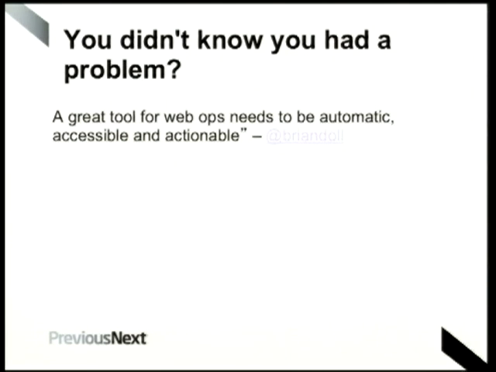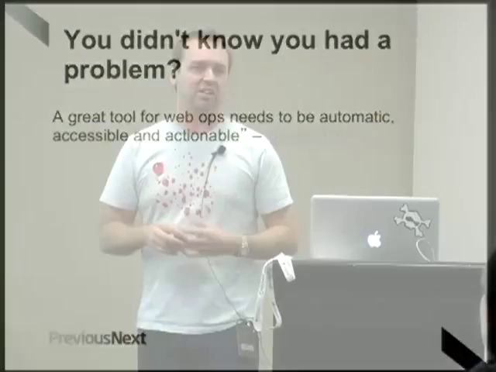So we're talking about developers and systems administrators, but the same applies if you're performing both of those roles, then you need a tool that's going to give you that same benefit. So automatic: all those manual processes you want to basically automate as much as you can, so there's no steps missed. Accessible, just meaning that whoever's in the team who needs to be able to do something can. And actionable, so you're not having to wait for someone else to do it. You can deploy and it happens instantly.